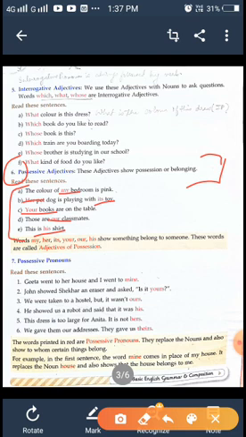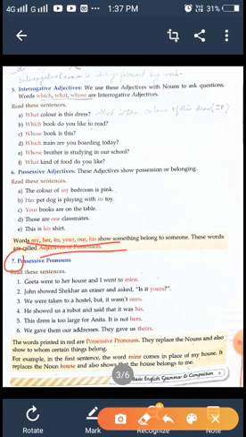These words show the things that belong to whom. So this is a possessive adjective. Then, possessive pronoun. Possessive pronoun, like here, is my, her, its, your, our. These are adjectives. Now, pronoun.